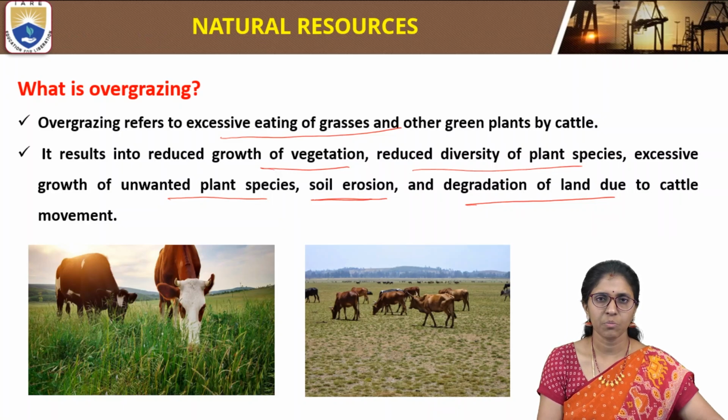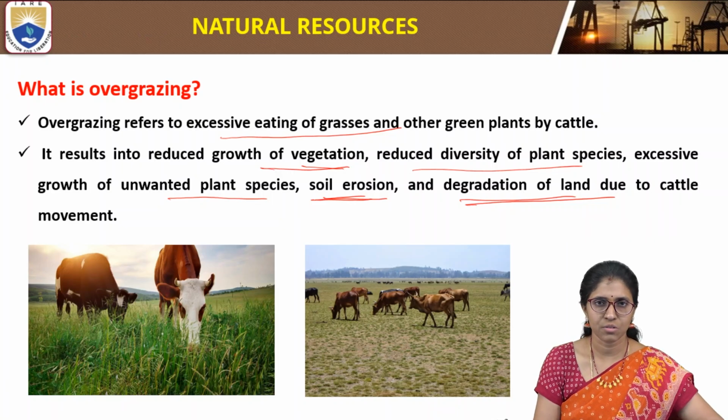So this has many drawbacks, many effects on soil. It results in reduced growth of vegetation, it reduces the diversity of plant species, and it leads to the excessive growth of unwanted plant species. It leads to the degradation of land use or soil erosion.